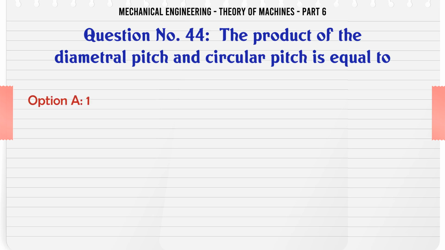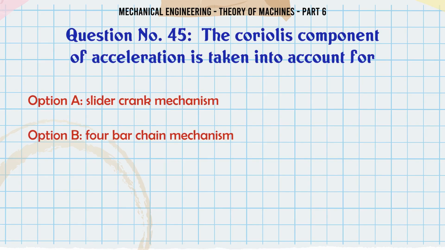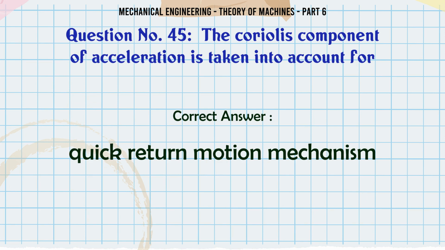The product of the diametral pitch and circular pitch is equal to A. 1, B. 1, C. π, D. 2. The Coriolis component of acceleration is taken into account for A. Slider crank mechanism, B. 4-bar chain mechanism, C. Quick return motion mechanism, D. All of these. The correct answer is quick return motion mechanism.